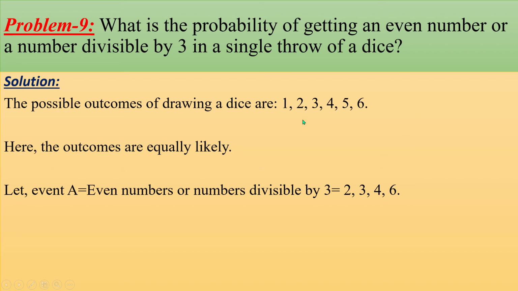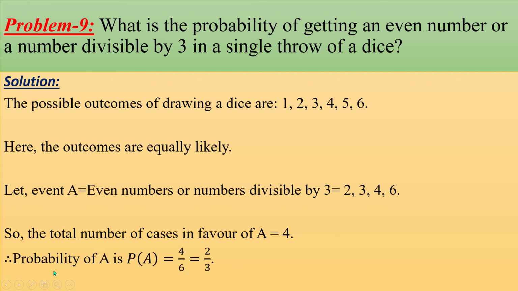As a result, we will get 2, 3, 4, 6. That means the total number of favorable outcomes is 4. Therefore, the probability of A, we can denote it this way, is equal to 4 divided by 6. This is equal to 2 by 3.